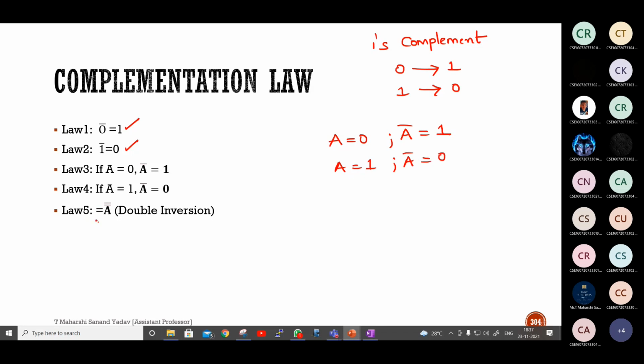Next, this concept is important, double inversion. If I take complement 2 times, they will get cancelled out, and this is again equivalent to A. Suppose I take 3 complements like this, what is the answer? It will be A complement, A bar. This is correct. Suppose I take 4 complements like this, answer? Answer will be A. So this is all about complementation law.